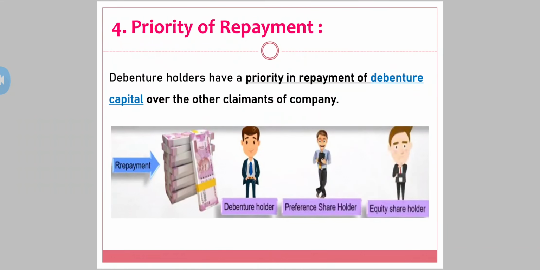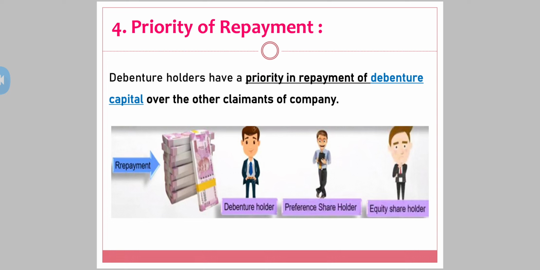The fourth point you have regarding the features of debenture is priority of repayment. Priority. This word is familiar to you from when we were doing preference shares. Preference shareholders get priority over equity shareholders, we have seen. So now here, priority over repayment. Debenture holders get priority for repayment before equity shareholders as well as before preference shareholders. Debenture holders have a priority in repayment of debenture capital, the debenture amount, over the other claimants of the company.